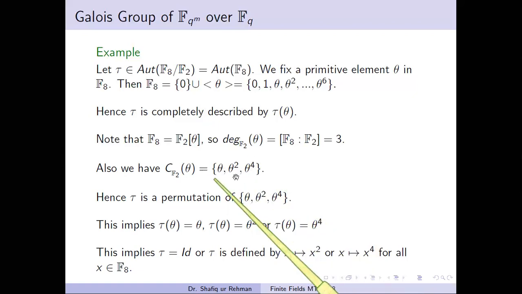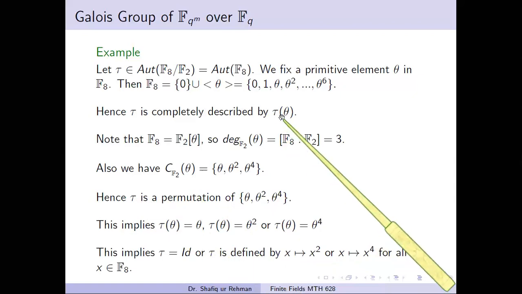So we get three conjugates of theta in this set. This is from a theorem in previous lessons: if we take an element theta over the field F2, we take theta, then theta power 2, then theta power 2 square, then theta power 2 cube, and so on. In this way we get these three conjugates of theta.